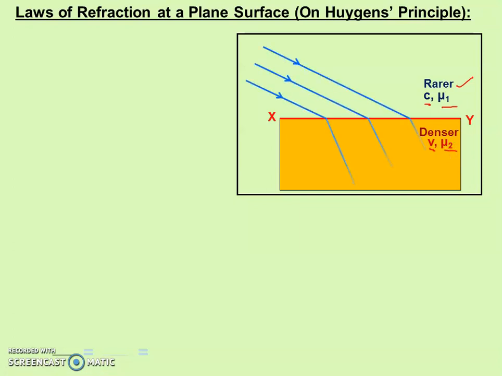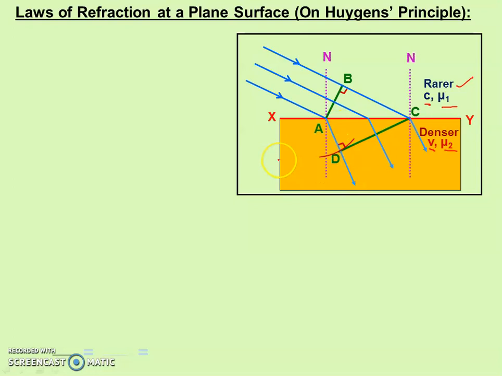Now, a plane wave front is incident at this surface. This AB is the plane wave front. The wave front is incident at this interface and gets refracted. Now, what will be the refracted wavefront? Now see, rays of light and wavefront are perpendicular to each other, right? So we can draw a normal from C to this refracted ray.